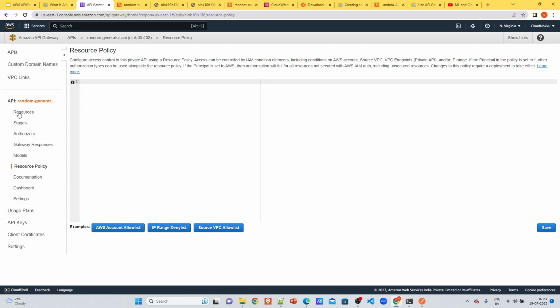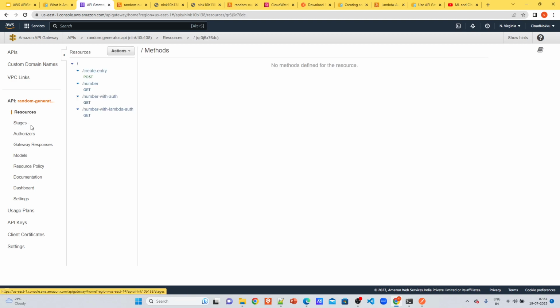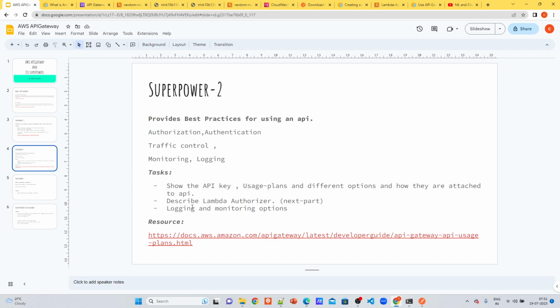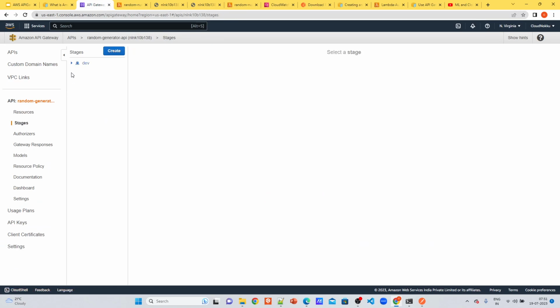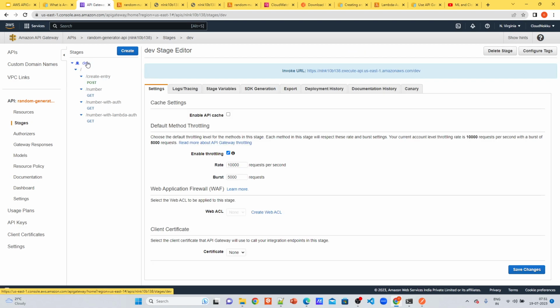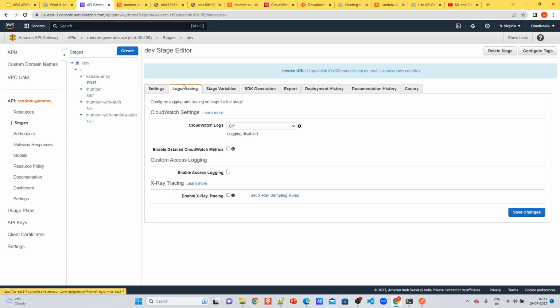The next thing to discuss is logging and monitoring options. Logging and monitoring options are also provided for your API. You click on your API, and you will get different settings. You can adjust the throttling, how many requests per second it accepts. You can also enable the logging here.